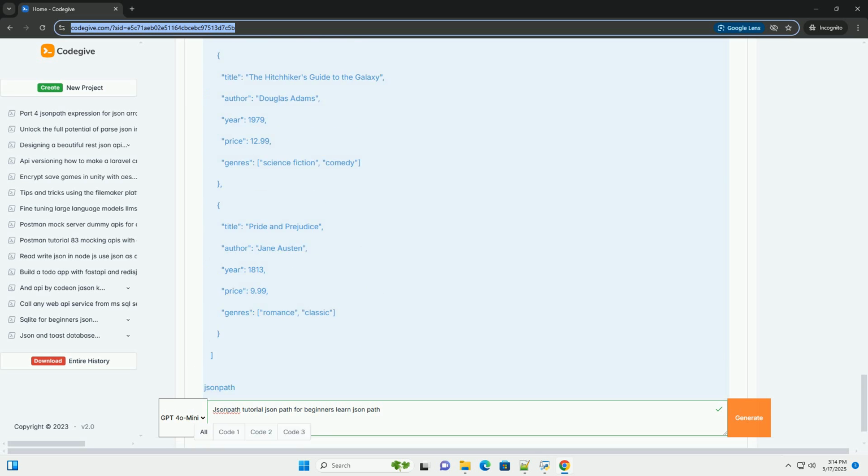Result. 4. Books published after 1970 and cheaper than 15. Result. 5. Get books where the genres array has exactly 2 elements. Result. 6. Get books that contain a catalog version in the root object.